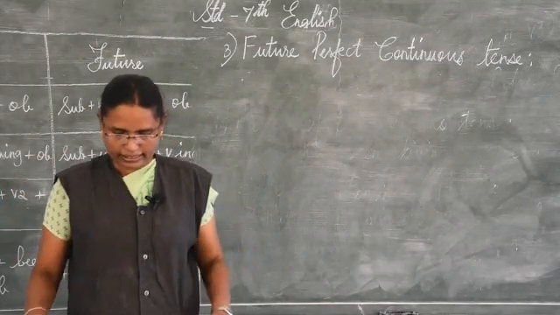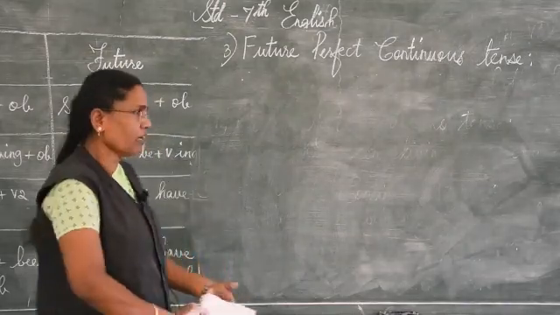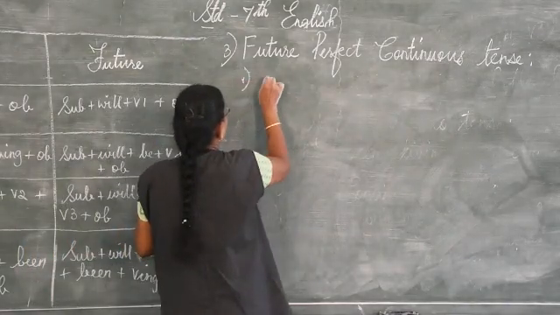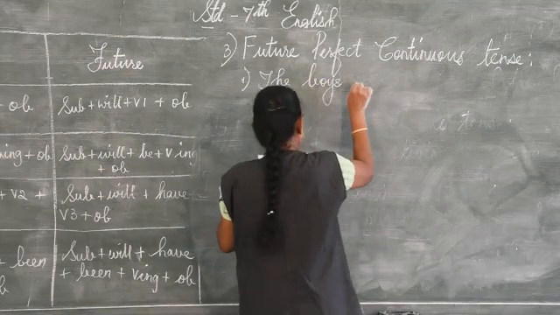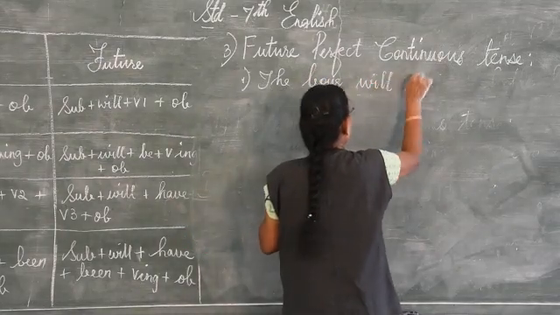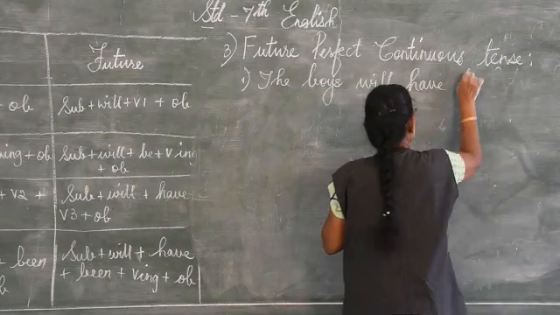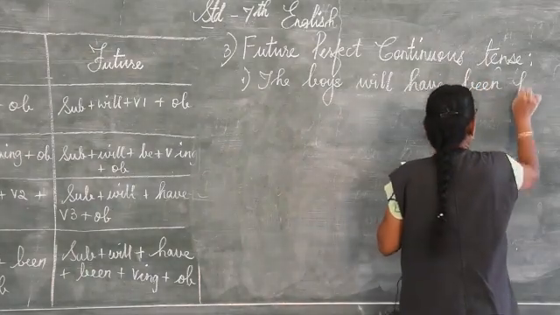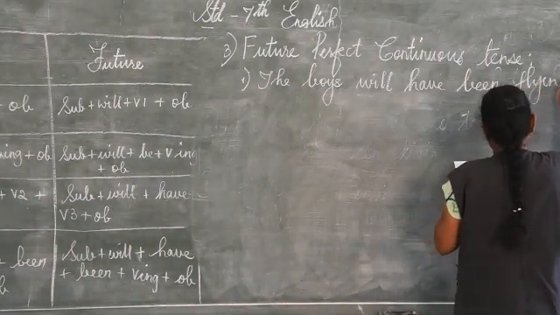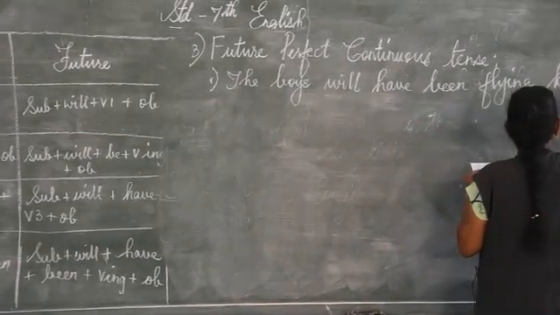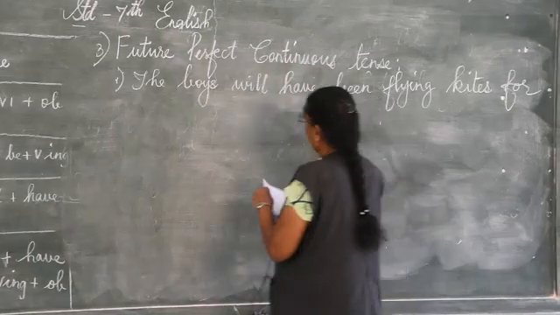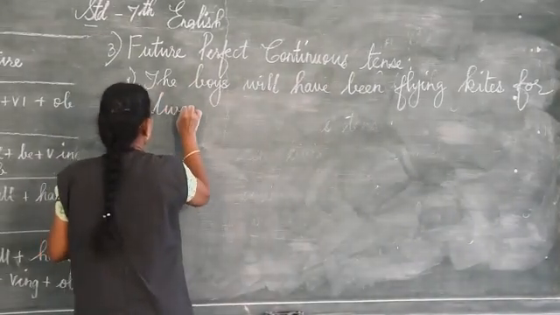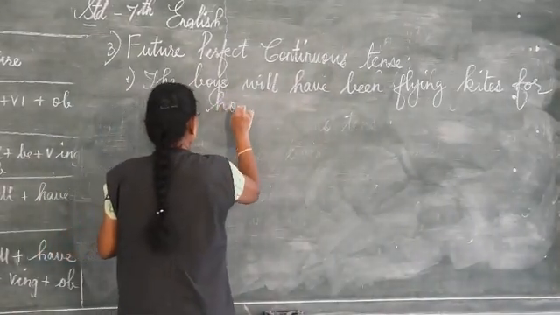For this, some sentences: the boys will have been flying kites for 2 hours.